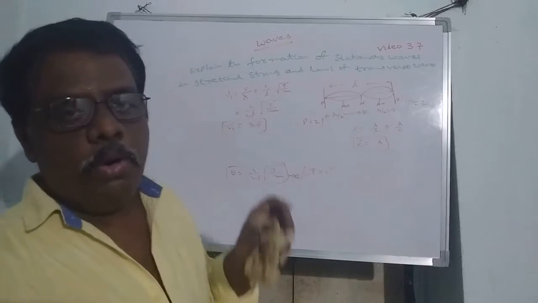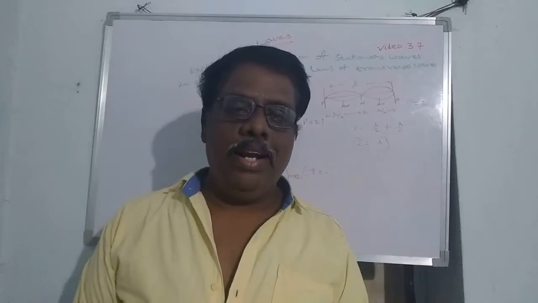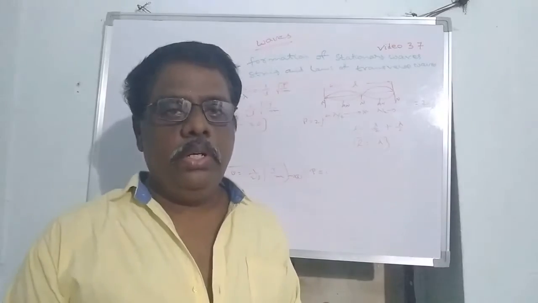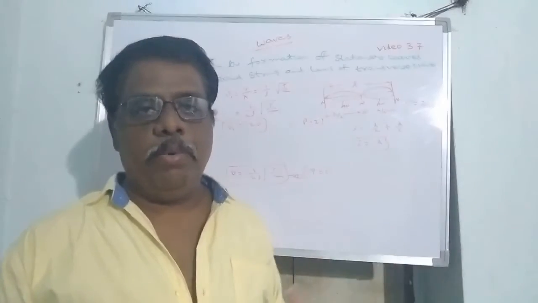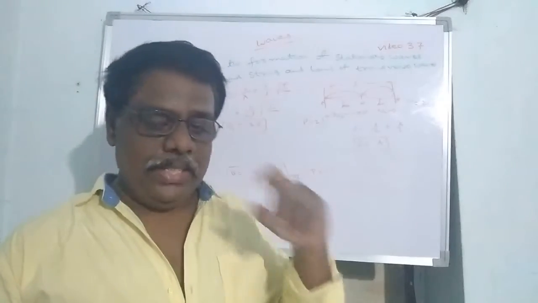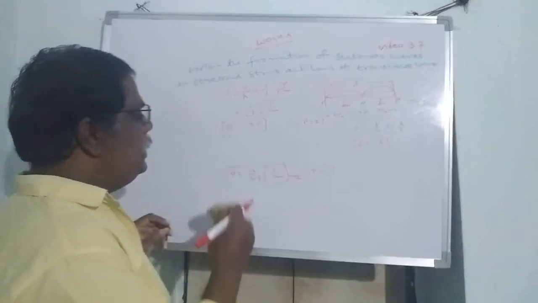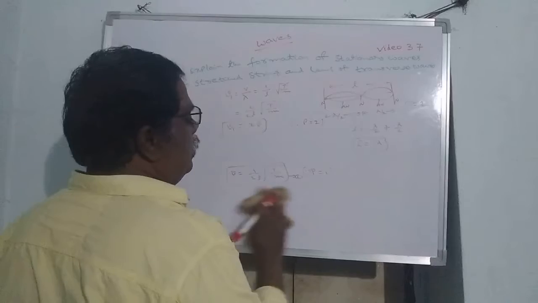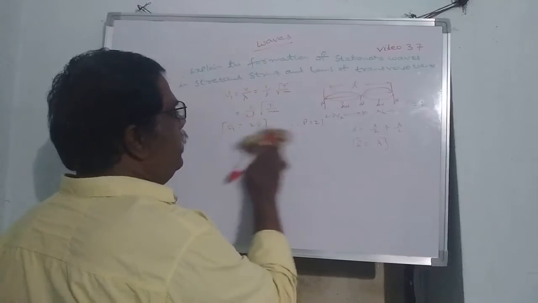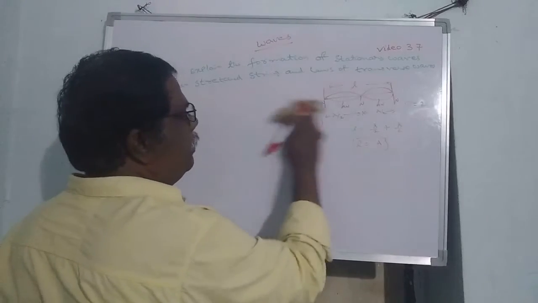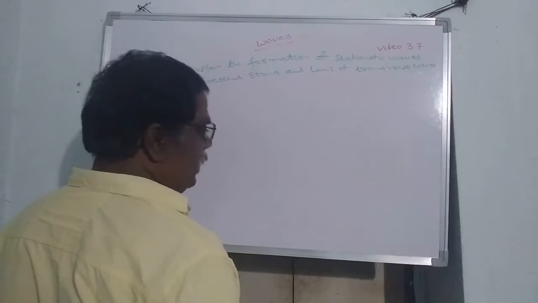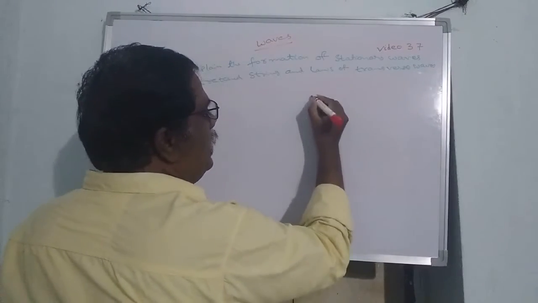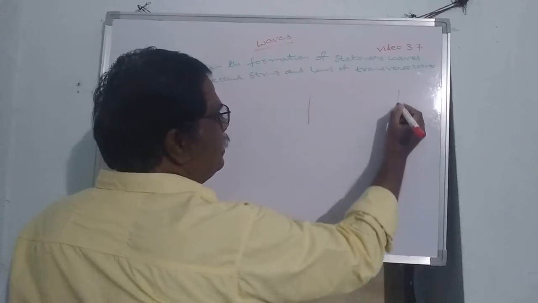What is meant by overtone? Higher harmonics are generally called overtones. Integral multiples of the fundamental frequency are known as harmonics. This we already discussed in the previous class. So this mu1 is equal to 2 mu. So how is the next situation? The next situation will contain more than two segments. That means it should have 3 loops or 3 segments.